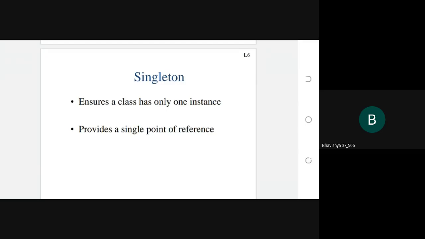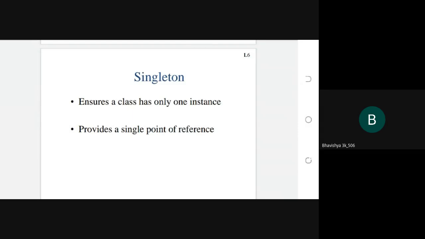The operation is also more flexible. Why? Because the class should contain only one single instance or single object. That's why the operation should be done easily. So this is one of the benefits of the singleton design pattern. By creating only one single instance of the class, the class operation is more flexible and easy.